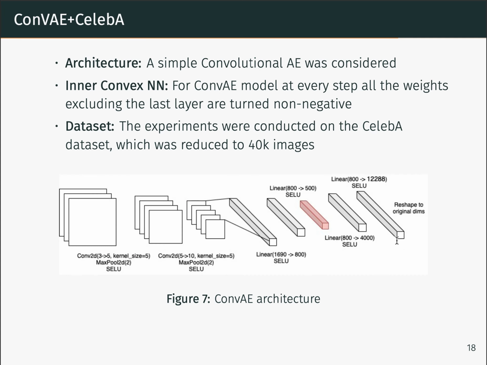To test this approach in the field of autoencoders, we considered a simple convolutional autoencoder consisting of 2 convolutional and 2 linear layers in the encoder and 2 linear layers in the decoder. CELU acted as activation, which satisfied the restrictions of our approach. The performance was evaluated on the CelebA dataset reduced to 40,000 images due to Google Colab technical limitations. Pictures of the dataset were resized to the size of 64 by 64 and normalized before being processed by the model.